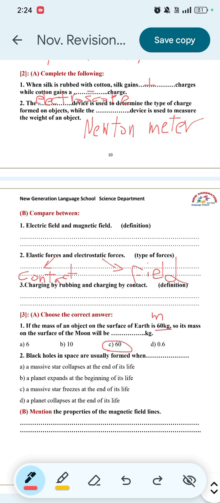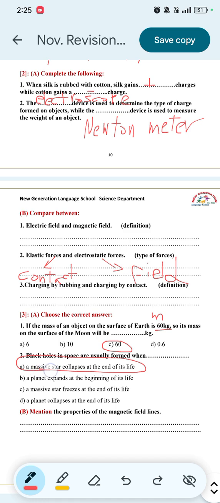Number 2, black holes in space are usually formed when a massive star collapses at the end of its life, or a planet expands at the beginning of its life, or a massive star freezes at the end of its life, or a planet collapses at the end of its life. So the answer will be a massive star collapses at the end of its life.